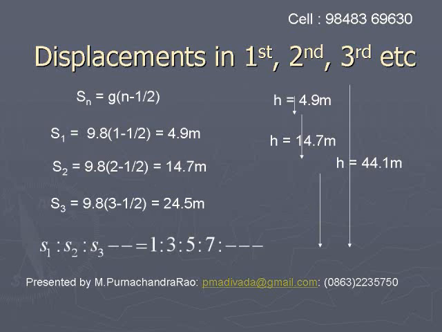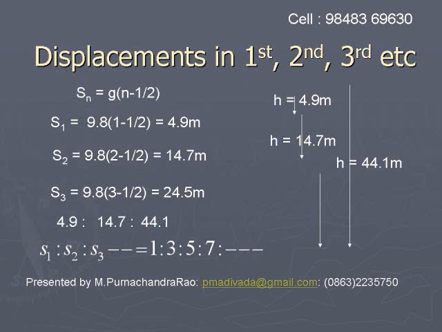The ratio of these displacements S1 is to S2 is to S3 is equal to 1 is to 3 is to 5 is to 7 and so on. 4.9 is to 14.7 is to 24.5 and so on. This reduces to the form 1 is to 3 is to 5 is to 7.